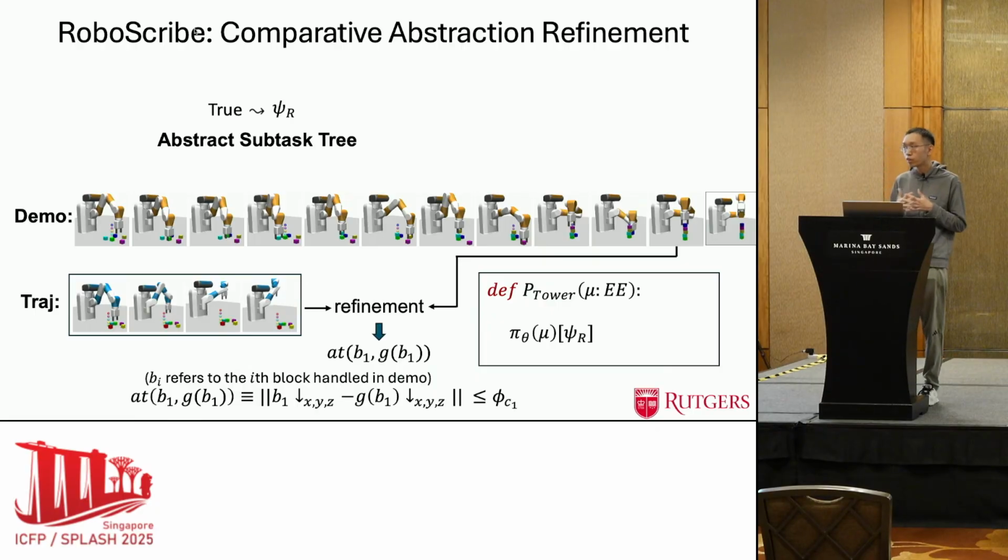In this case, it learns a classifier predicate, at, that captures an important subgoal: at least some block B1 has to be placed at its goal position. Here, the VC1 is also just automatically learned as a constant.